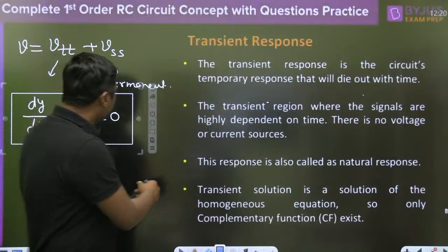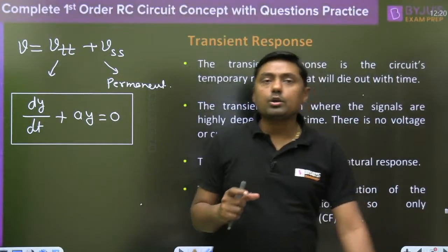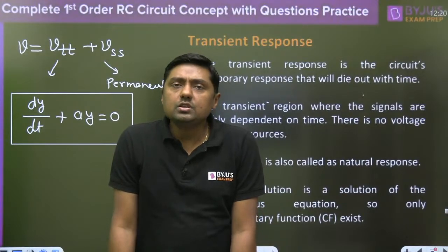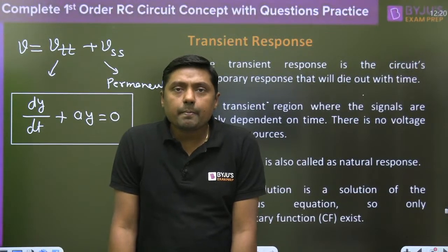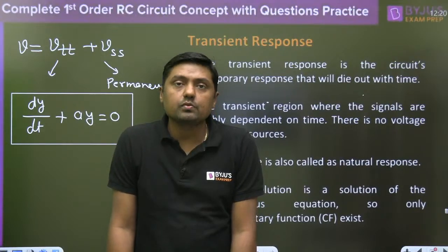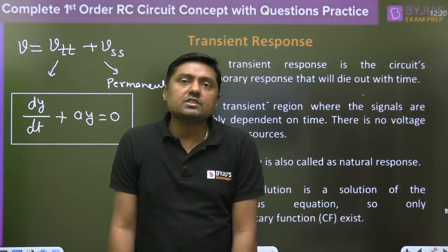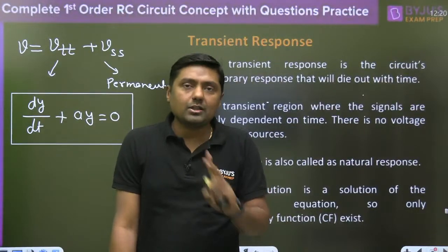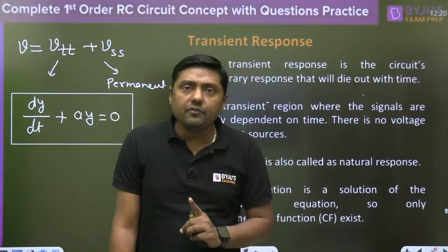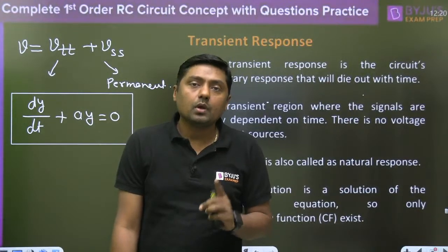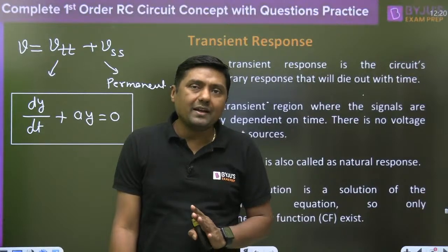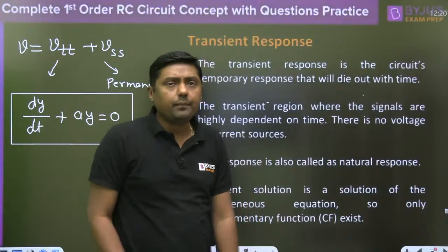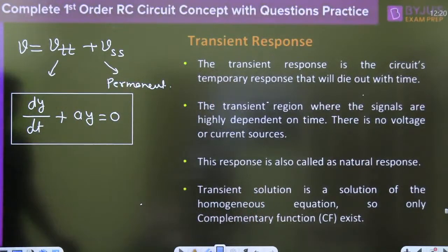Now the order of this differential equation is just what? 1. First order differential equation. If this is a first order differential equation and it is a homogeneous differential equation, for any homogeneous differential equation, the solution is what? There are two solutions from the mathematics. One is called complementary function and the other one is called particular integral. Okay. So complementary function and particular integral.